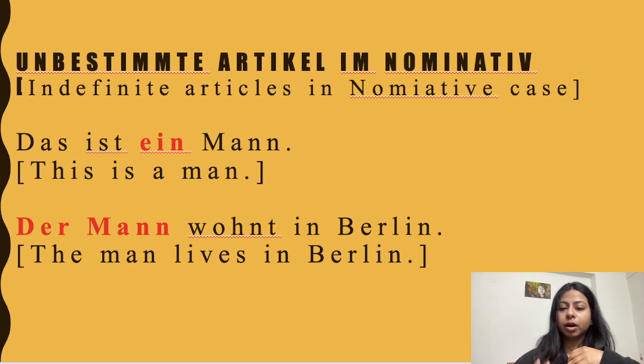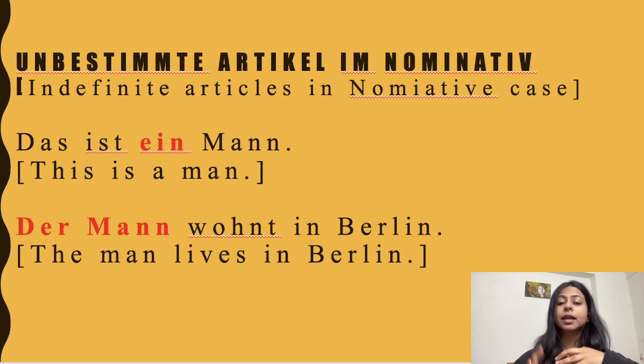So here are two sentences. The definite article there, as the name suggests, is talking about a particular person. So der Mann wohnt in Berlin. The man lives in Berlin. The man, that's why these articles are definite.